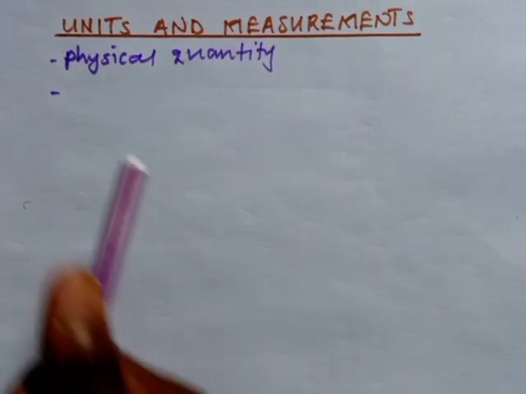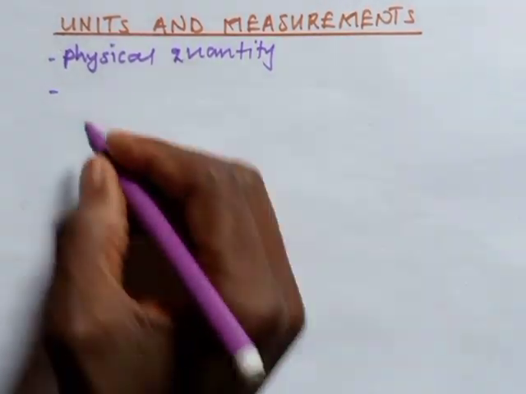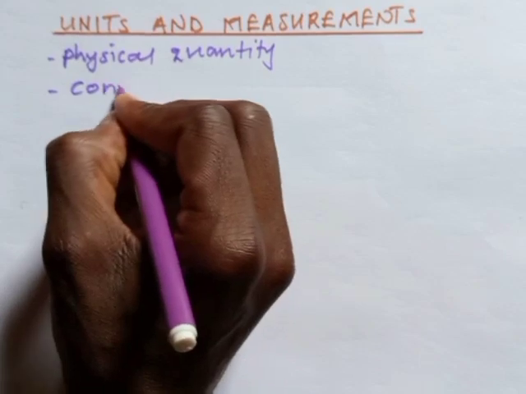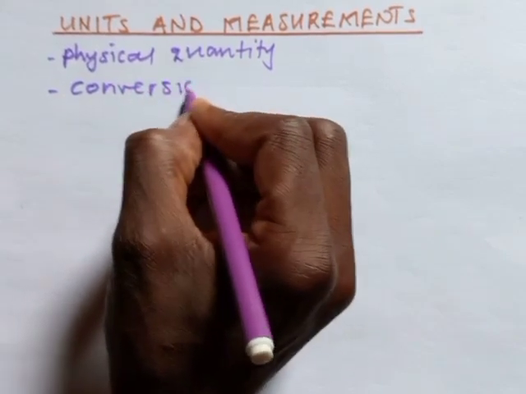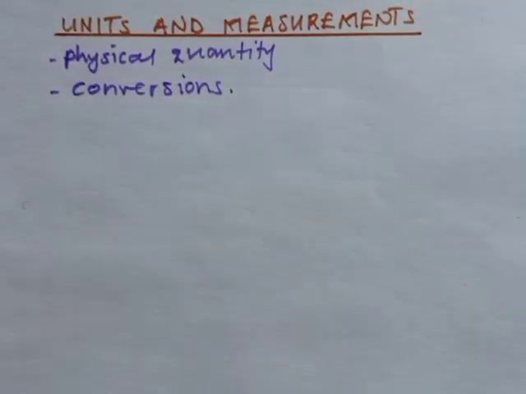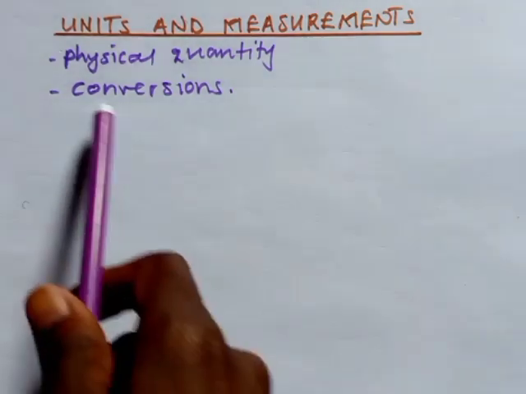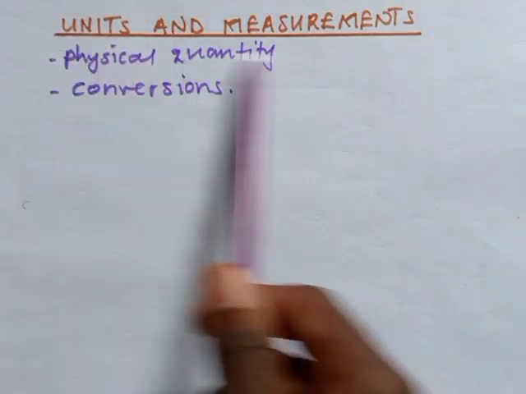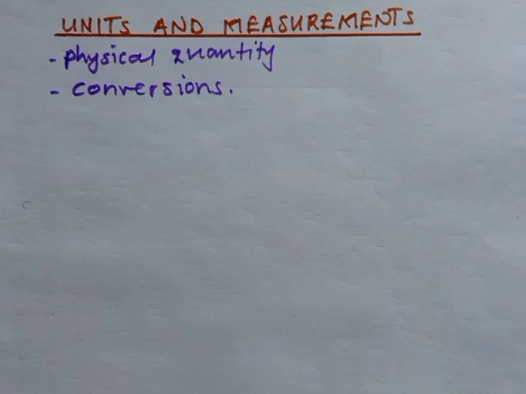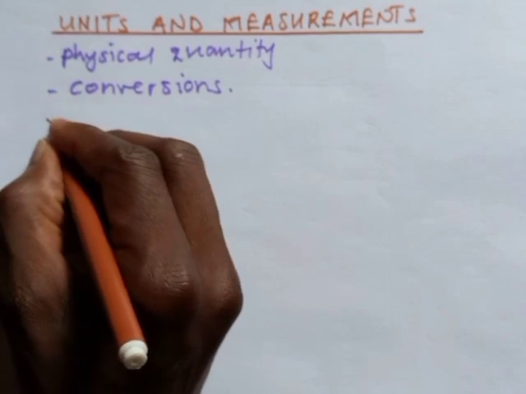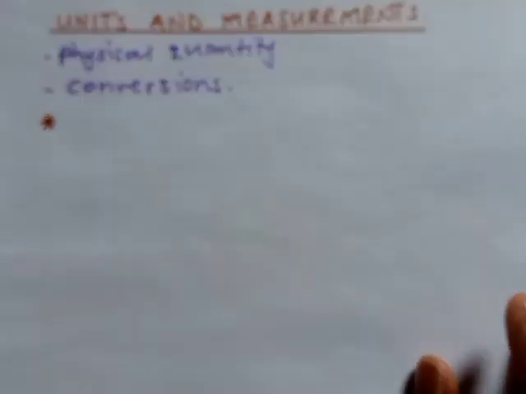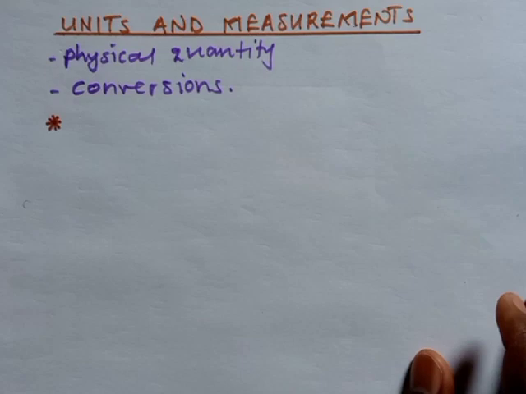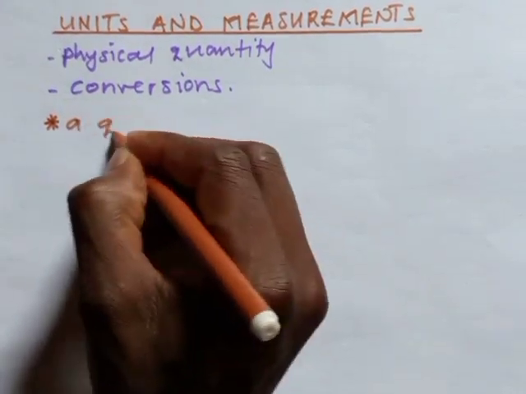Apart from that, if you are able to understand what physical quantities are, you must know how to do some sorts of conversions. And in today's discussion, we have to concentrate on what conversions are all about. But you can't know what to do on conversions without knowing what physical quantities are. In simple terms, a physical quantity is a quantity that can be measured and expressed in the form of units.